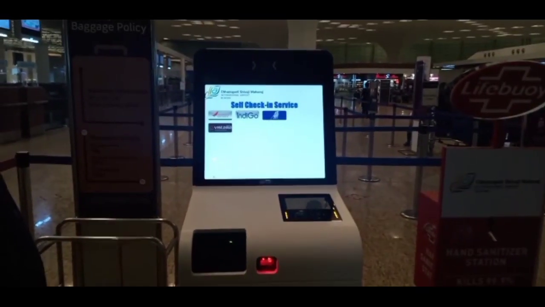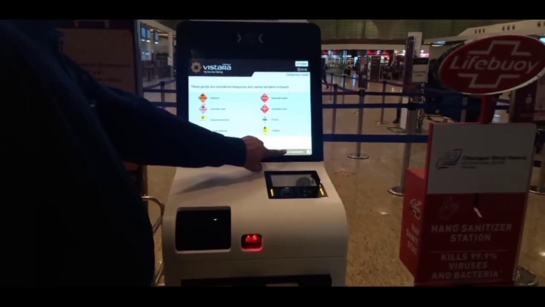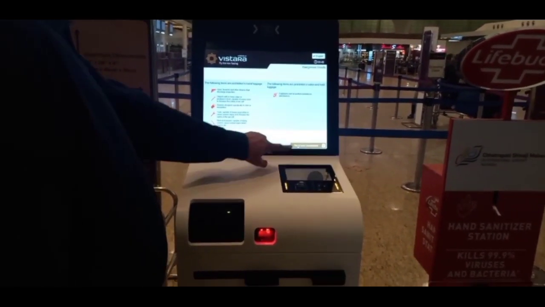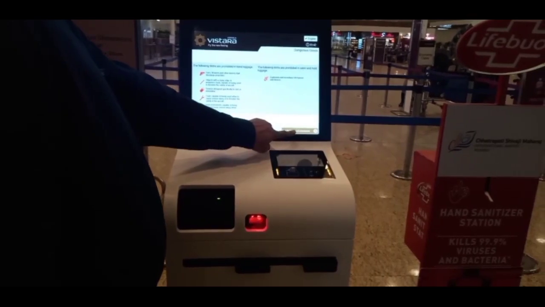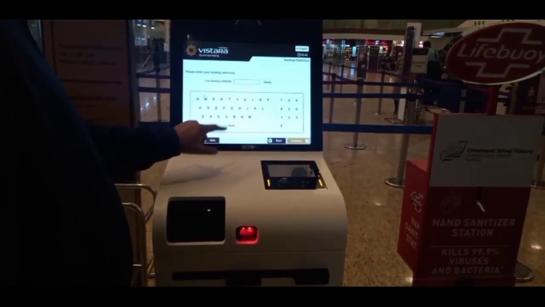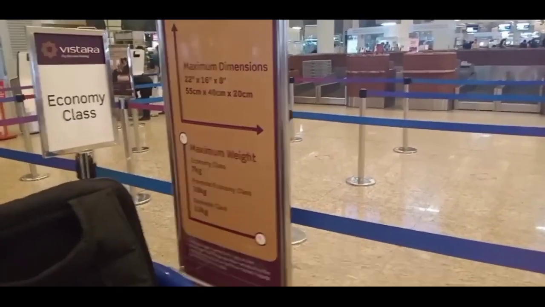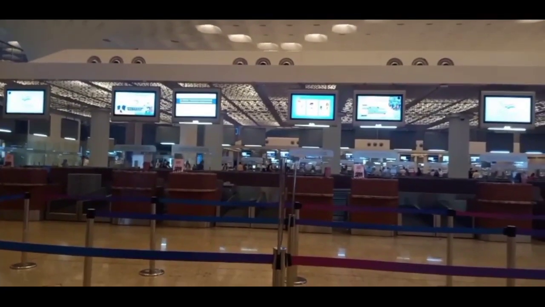So yeah, there is also a self check-in service available. If you do not have any check-in baggage, you can use self check-in and take your boarding pass accordingly. This machine is available in front of the counter of your flight. We had baggage, but we took the boarding pass from the self check-in center because the baggage counter was not yet open. It will open in a few minutes because we reached very early.